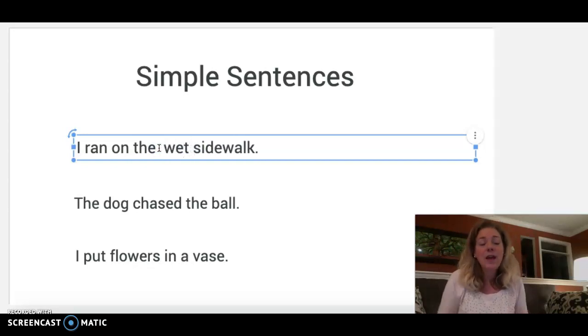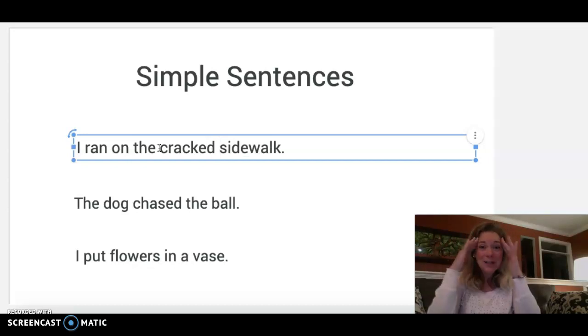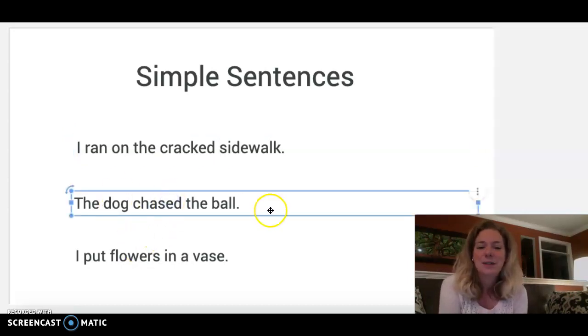Ooh, well now I have this vision of possibly slipping and falling. Or what about if it was the cracked sidewalk? I ran on the cracked sidewalk. Well, now I'm getting a totally different picture of what that sidewalk looks like, right? So before it was wet, maybe it looked slippery, and now it's cracked. Maybe it looks dangerous. Just adding one word can change the feel of that sentence, and also it changes your mental image.